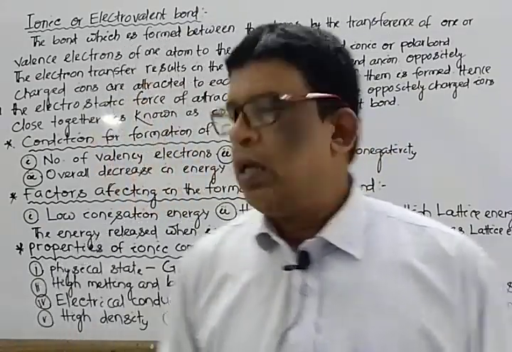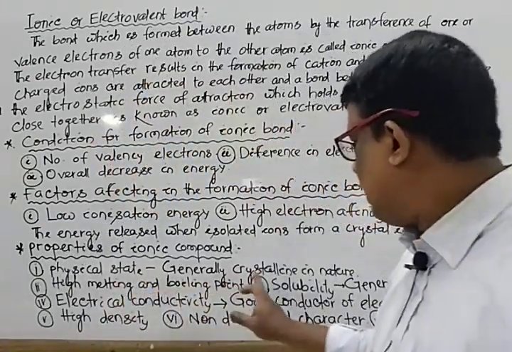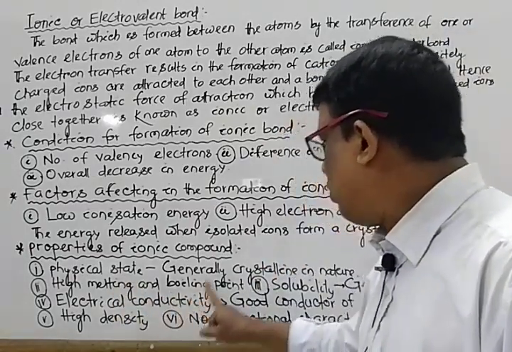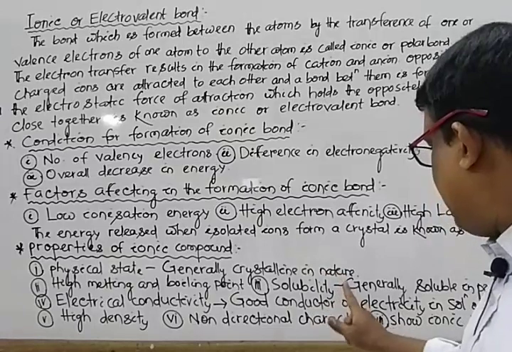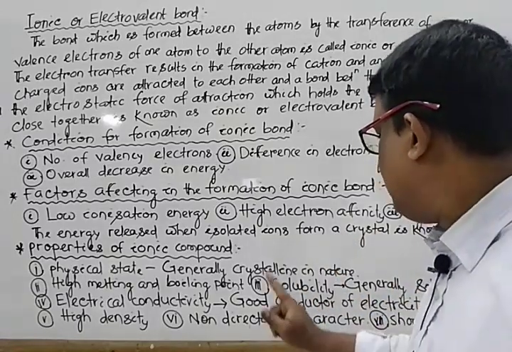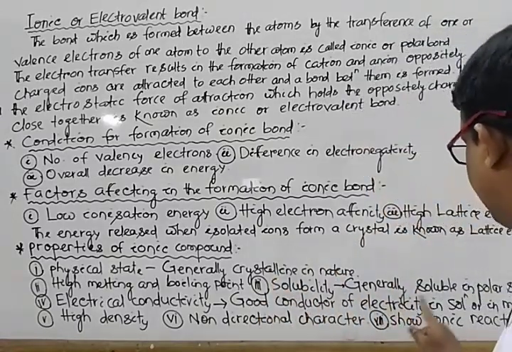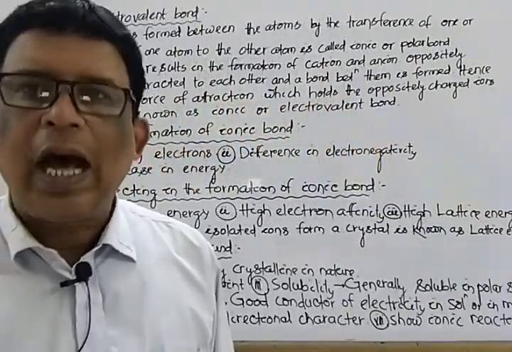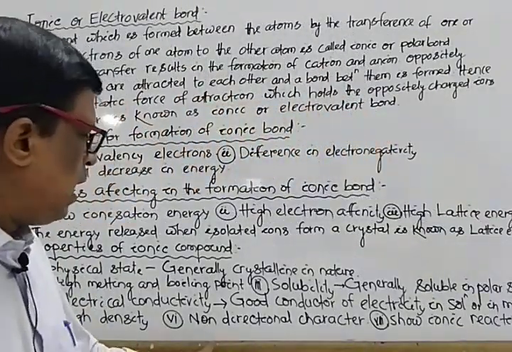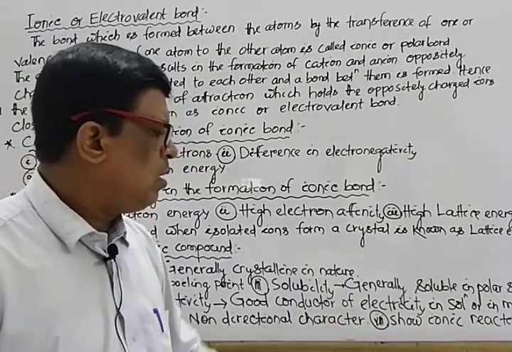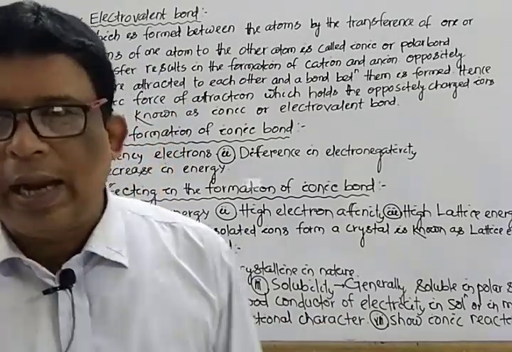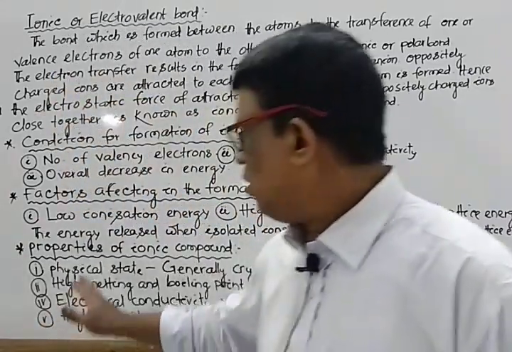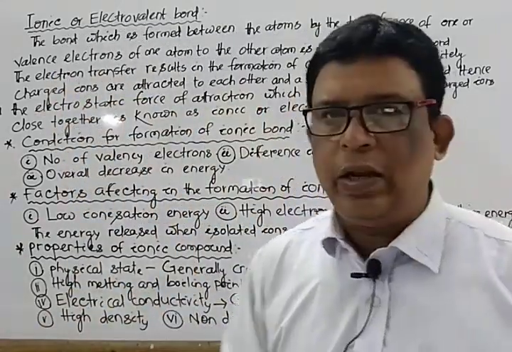I repeat again, the characteristics. Generally they are crystalline in nature. They possess high melting point and boiling point. Generally they are soluble in polar solvent. They are good conductors of heat and electricity in aqueous solution or molten state. They have high density, non-directional character, and they show ionic reactions. These are the characteristics of ionic compounds.